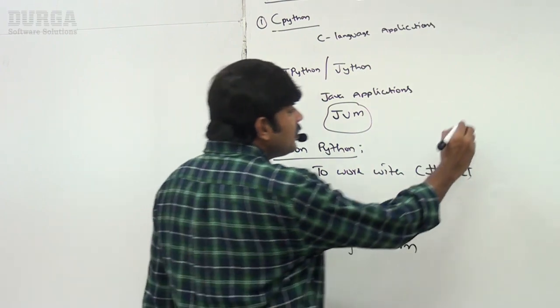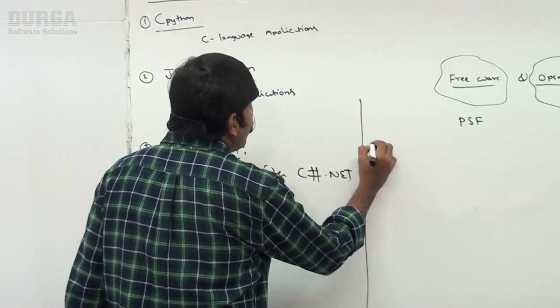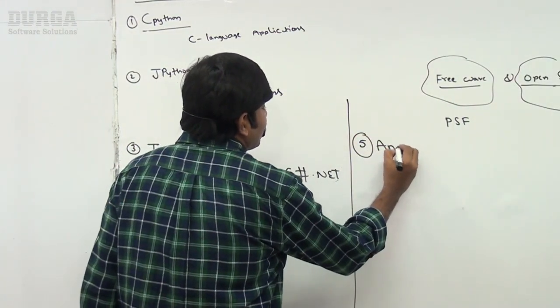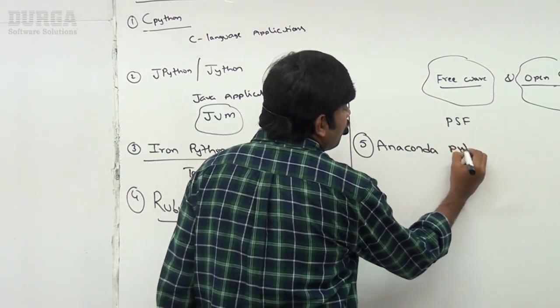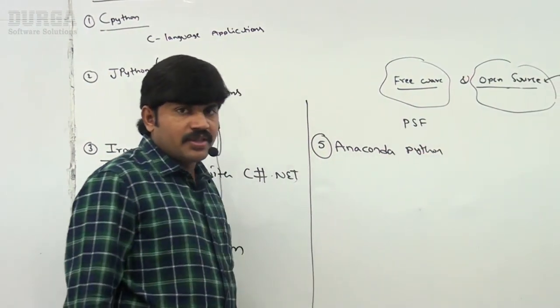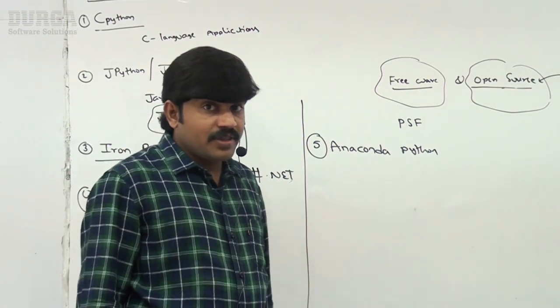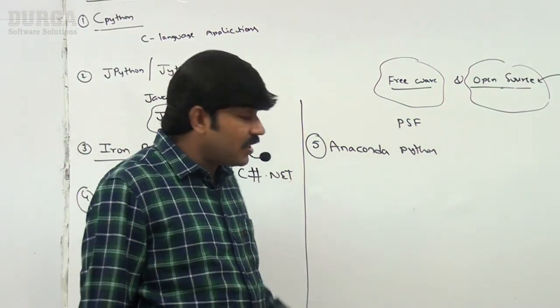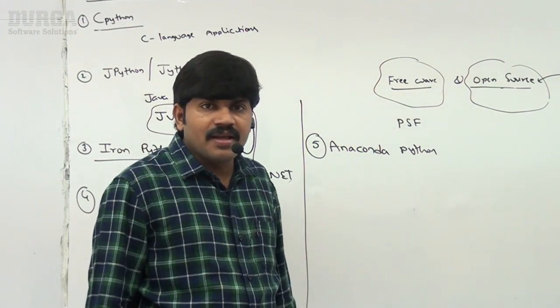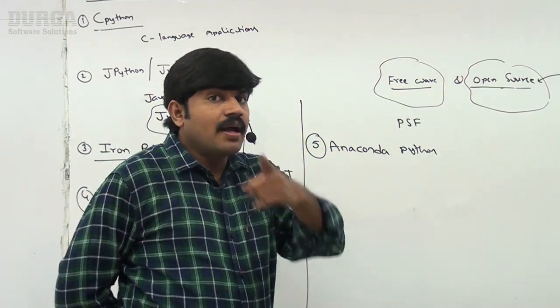Similarly, have you heard about Anaconda Python? Most beautiful concept. If you want to work with data science, machine learning, deep learning, artificial intelligence, then compulsorily we require Anaconda Python.